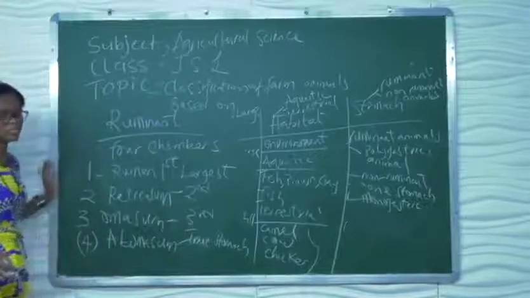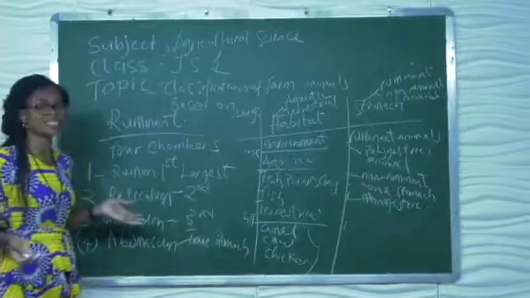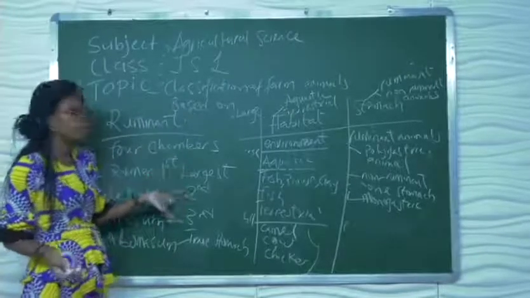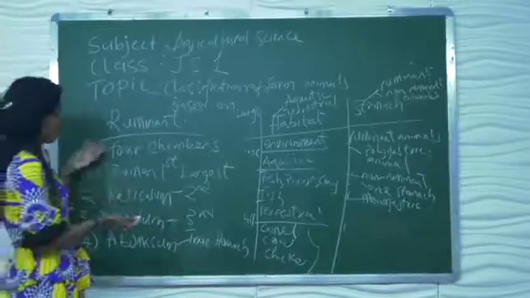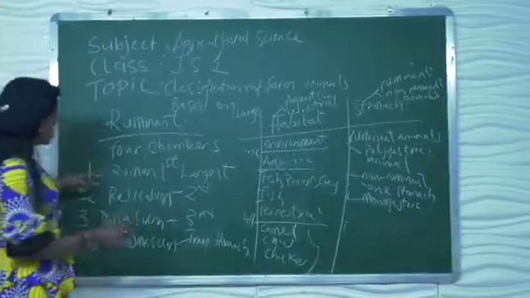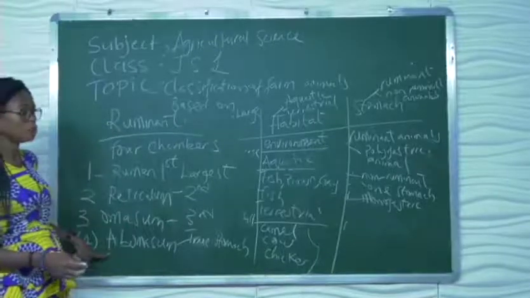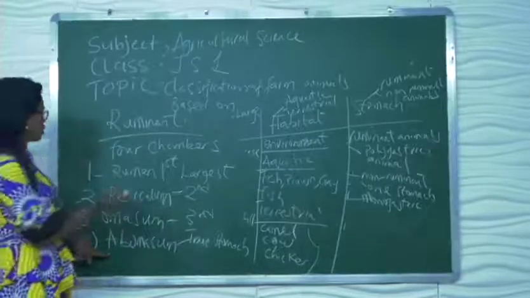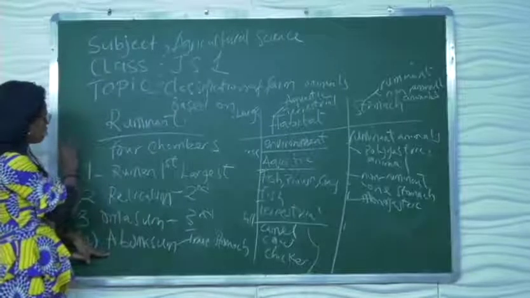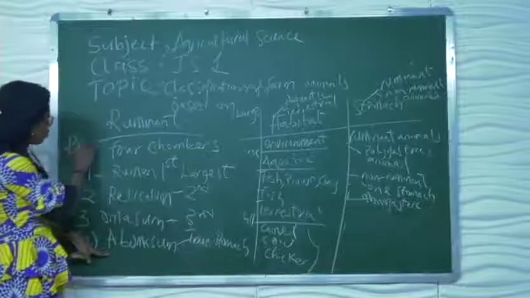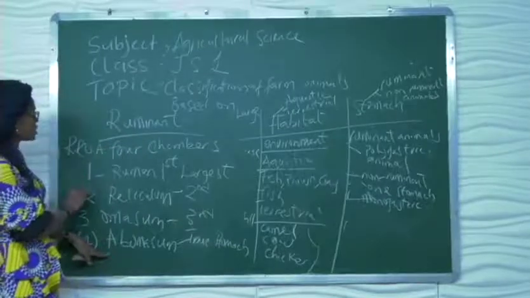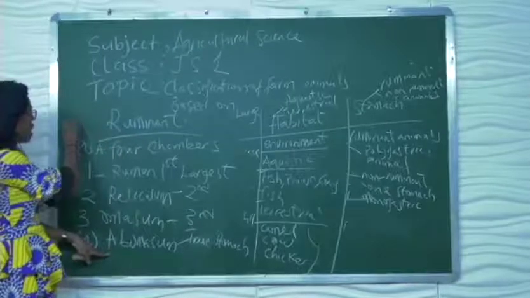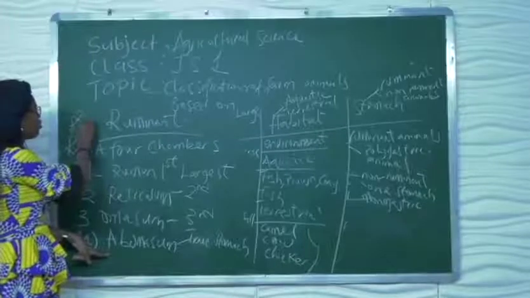You might imagine, how will I remember this? You can easily give it an acronym. How will you give it an acronym to easily remember them? The way it is written, pick the first letters to help you remember them. You can rightly give it R, R, O, A. Now, reduce it. When you reduce it, what do you have? R raised to power 2, O, A.